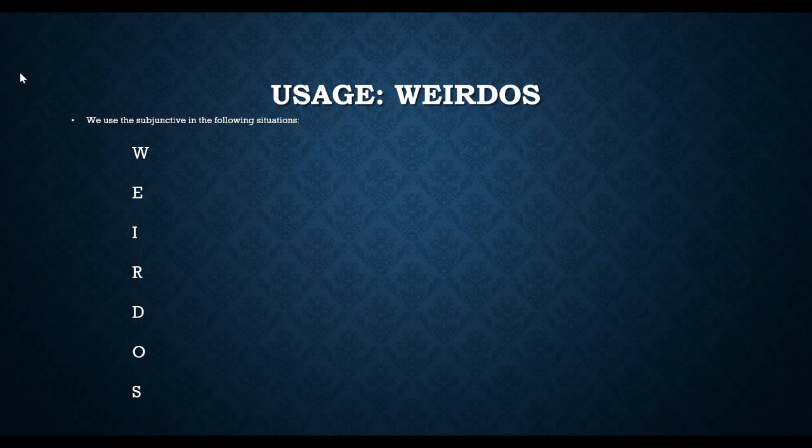Okay, and so usages, remember how we cheated when we were talking about imperfect. Now we're going to do weirdos. Okay, so if you want to write this down, pause the video, do whatever you have to do to take notes. Okay, this is going to be how we remember and how we use this. Now there is some overlap in this as well. And the packet that I'm going to give you doesn't do it as clearly in these little chunks. They kind of overlap them and mix and match them and things like that. So like I said, our packet that we're going to be working with for the next few days or week or whatever doesn't exactly follow this. Okay, so yeah, just be aware of that.